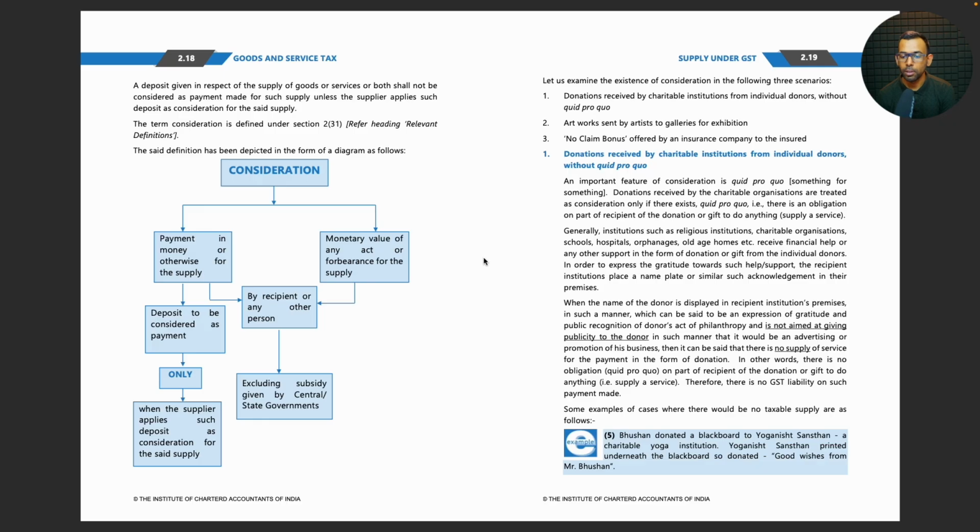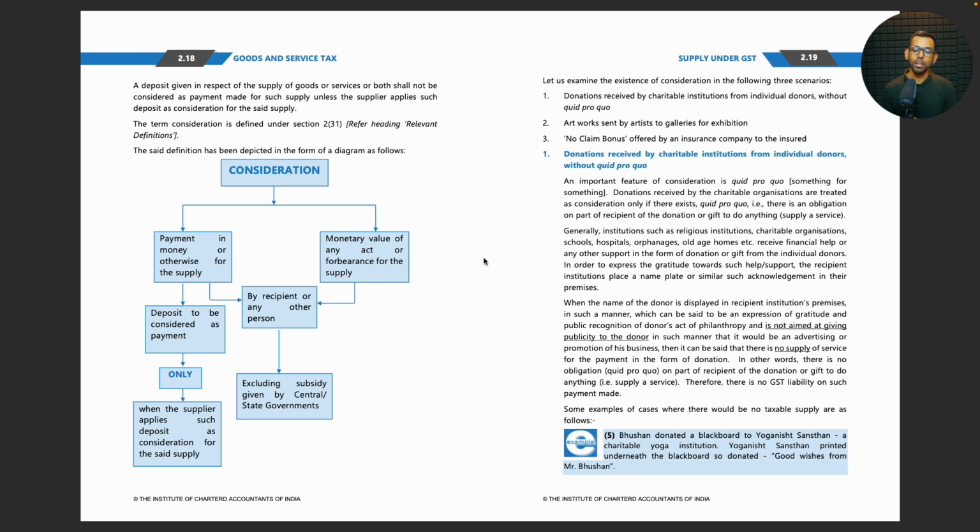When the name of the donor is displayed in recipient institution's premises in such a manner which can be said to be an expression of gratitude, and a public recognition of donors' act of philanthropy is not aimed at giving publicity to the donor in such manner that it would be an advertising or promotion of his business, then it can be said that there is no supply of service for the payment in the form of donation.